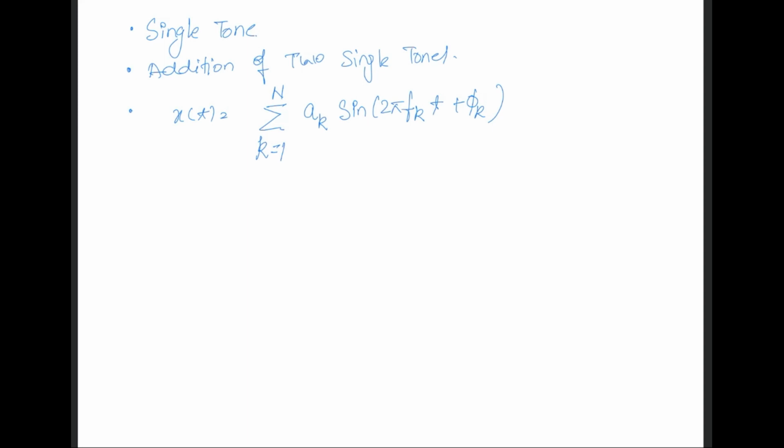So here we have added some N number of sinusoidal signals. This N can be infinity also. One example that I can give is a square wave. If we write its Fourier series, this square wave is a combination of an infinite number of sinusoidal signals.